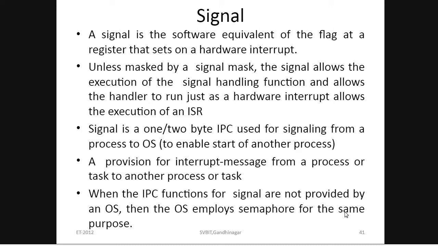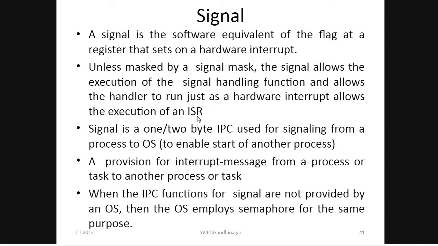That means if it is not masked by a signal mask, then it can allow the execution of the signal handling function. That means it allows a function to run, just as a hardware interrupt allows the execution of an ISR.